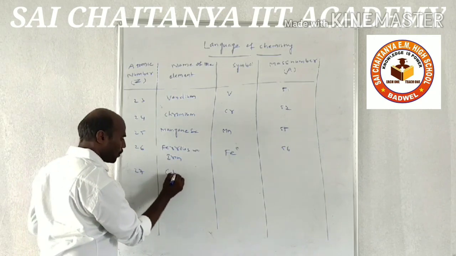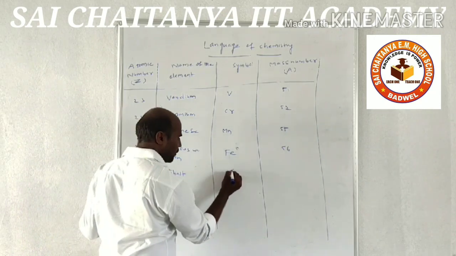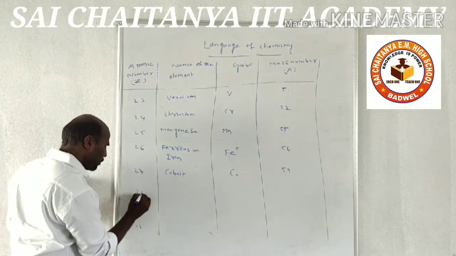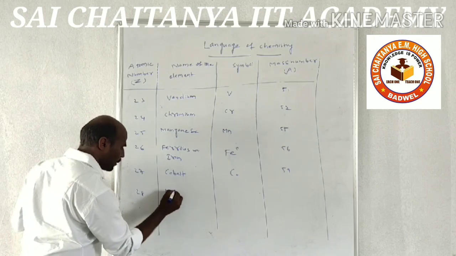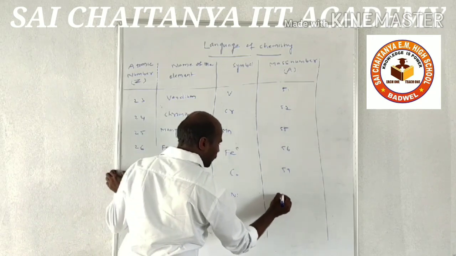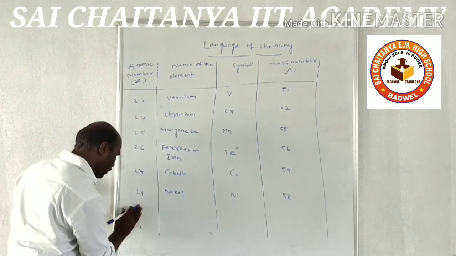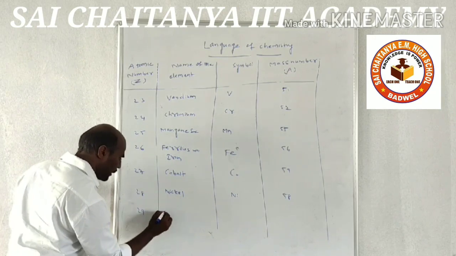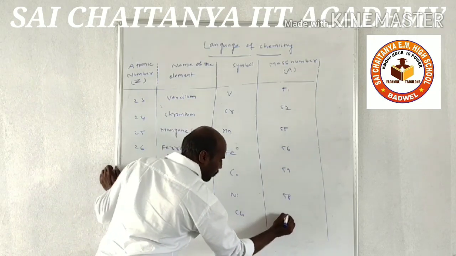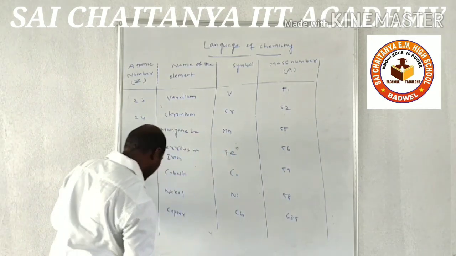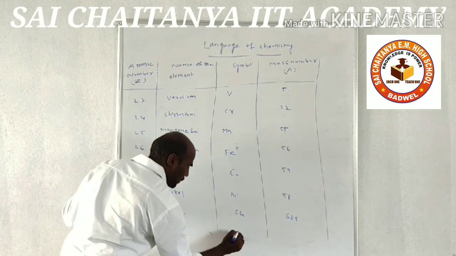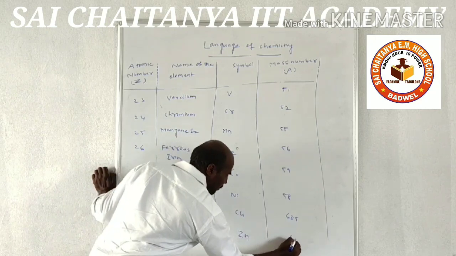27, cobalt, symbol is Co, mass number is 59. 28, nickel, symbol is Ni, mass number 58. 29, copper, Cu, mass number 63.5. And 30, zinc, symbol is Zn, mass number is 65.